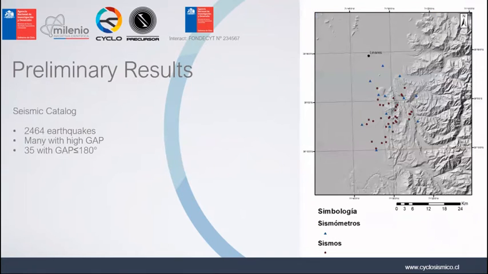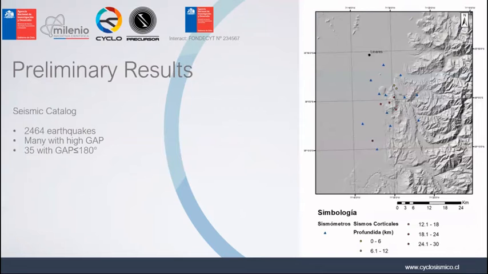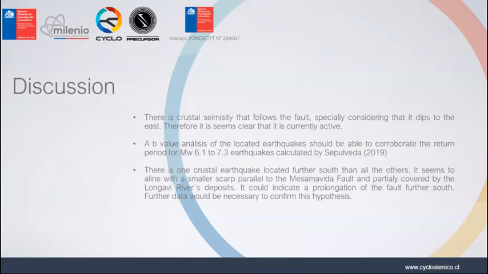Only 35 of them are inside of the network and also have a low RMS and therefore fit the selection criteria needed for calculating a velocity model with Velest. Of those, 7 have depths between 5.1 and 26.5 kilometers and follow the fault scarp, considering that it dips to the east. With the obtained data, it seems clear that the fault is active.